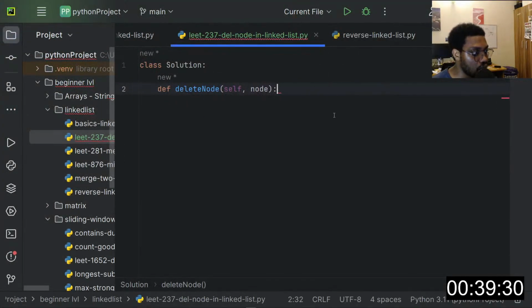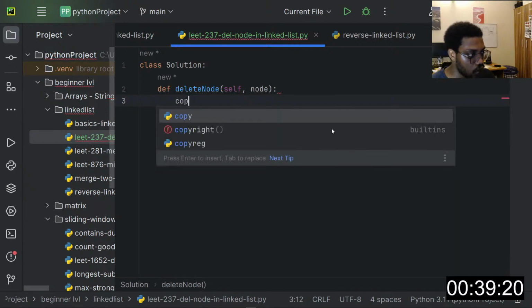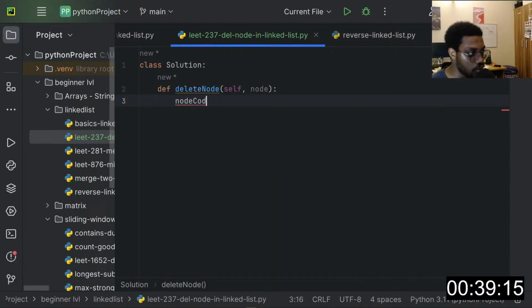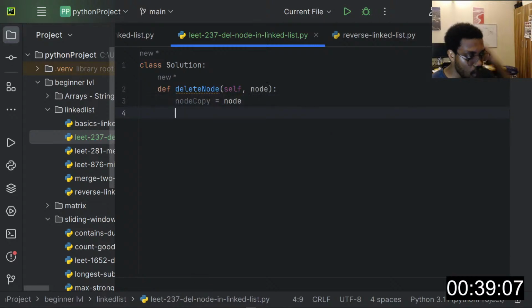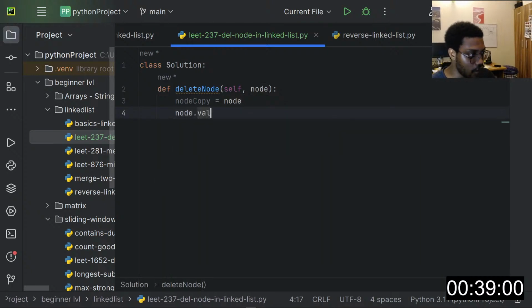So the first thing I need to do is get that node, probably get a copy of the node. I'll call this node copy, and I'll set this to the node. Now we want our current node, the node we've been given, dot value to be equal to its next value.